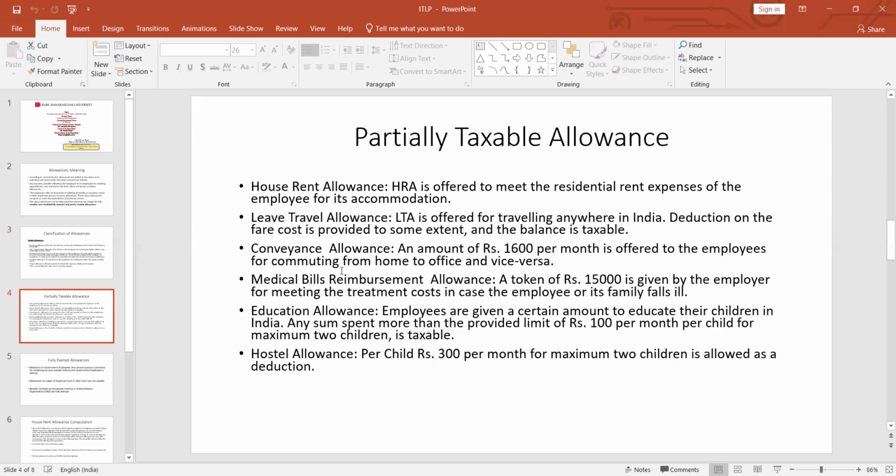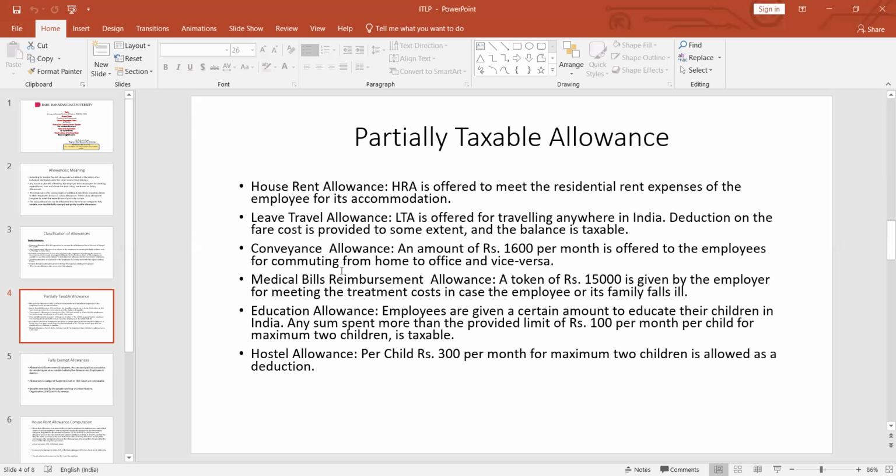The second one is partially taxable allowance. That means a part of the allowance given to employees is taxable while the other part is exempt. In this category, we have first, house rent allowance, HRA. It is offered to meet the residential rent expenses of the employee for accommodation.